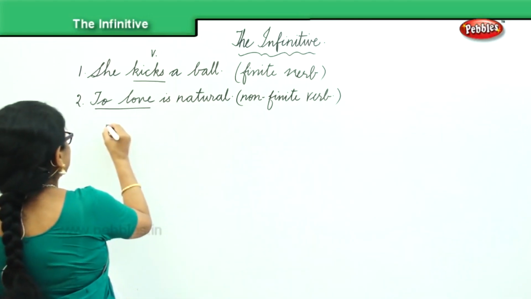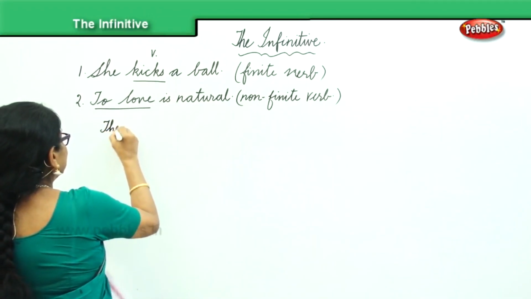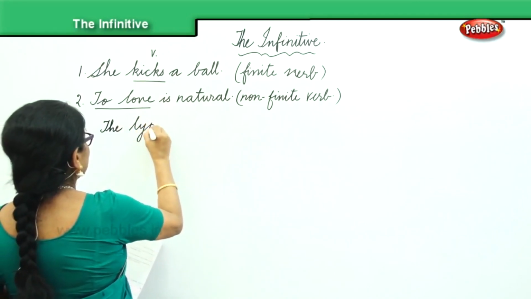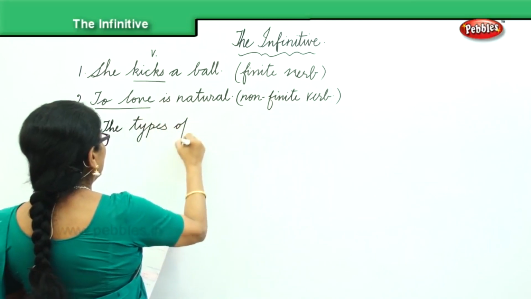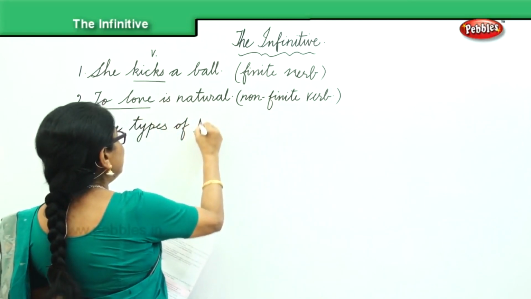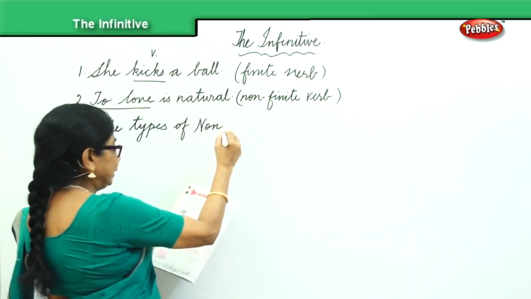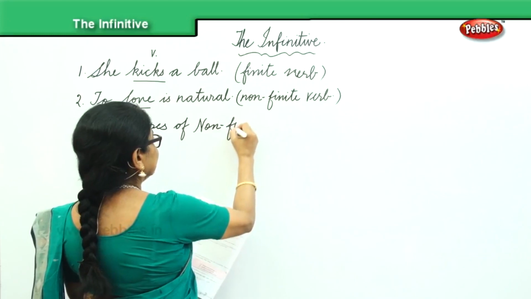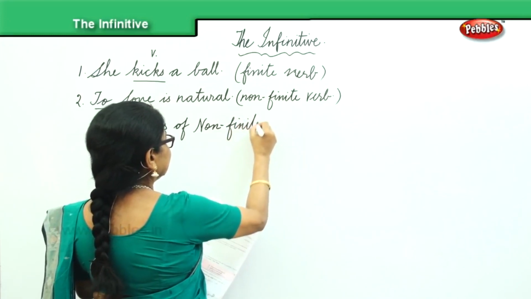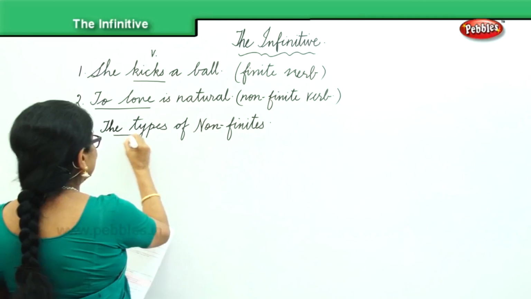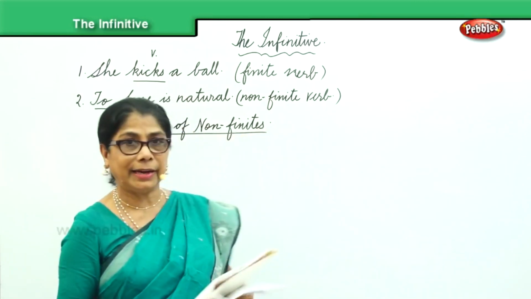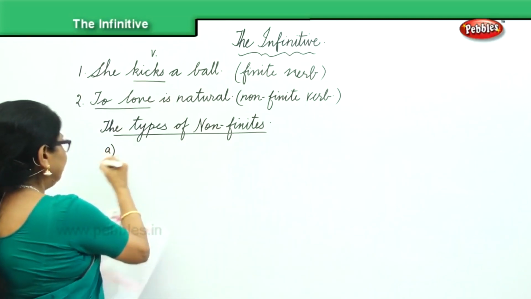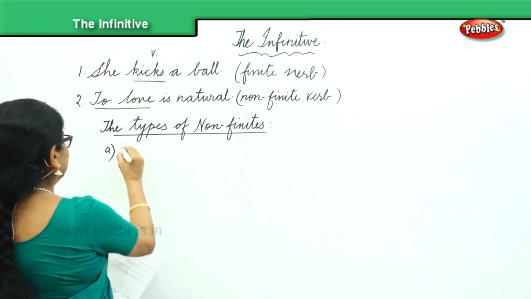You're looking at the types of non-finite. There are three categories. What are they? A, you have the infinitive.